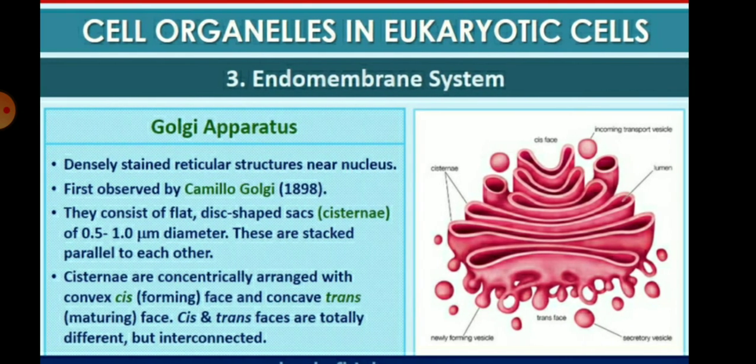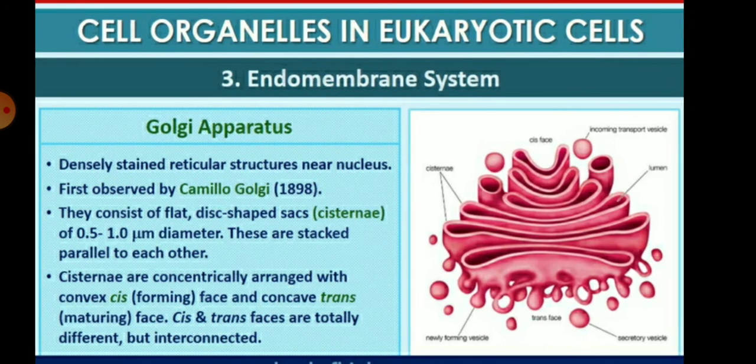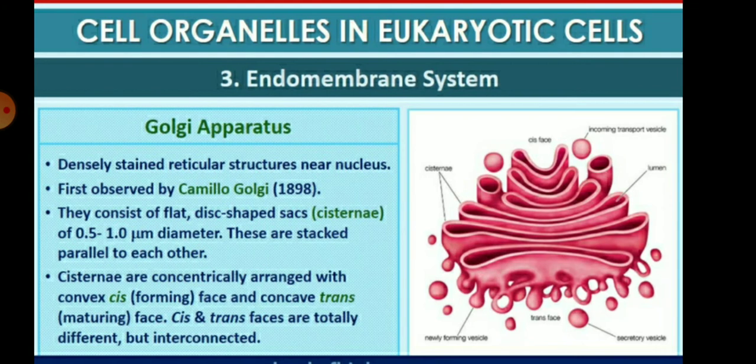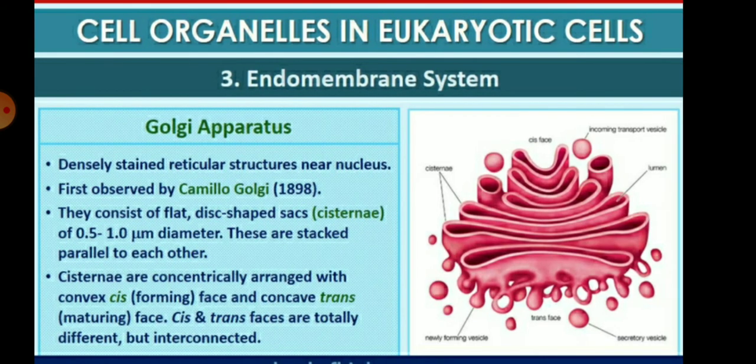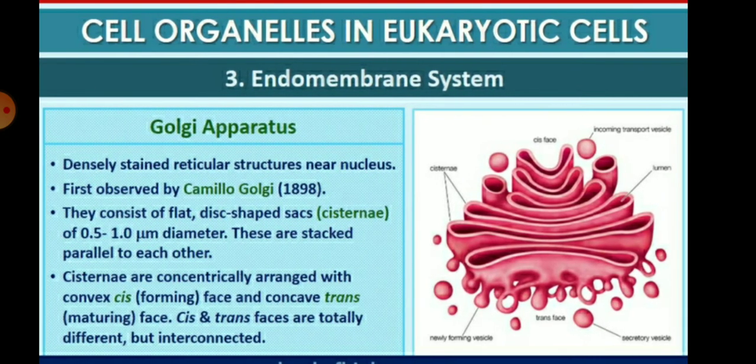They consist of flat, disc-shaped sacs called cisternae of 0.5 to 1 micrometer diameter, and these are stacked parallel to each other. Cisternae are concentrically arranged with the convex cis face and the concave trans face. So the cis and trans faces are totally different but they are interconnected with each other.